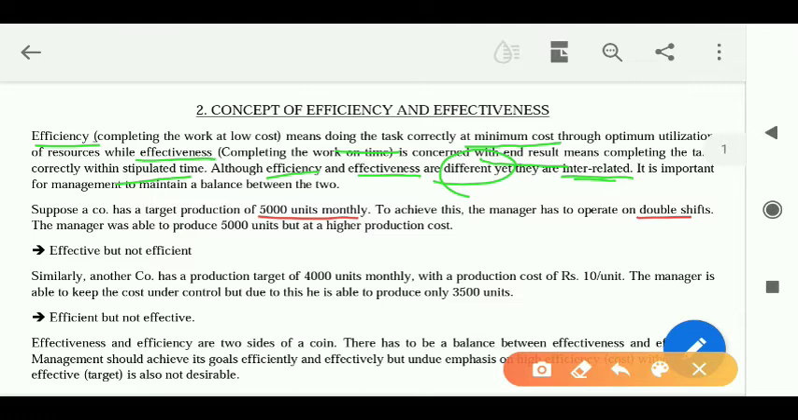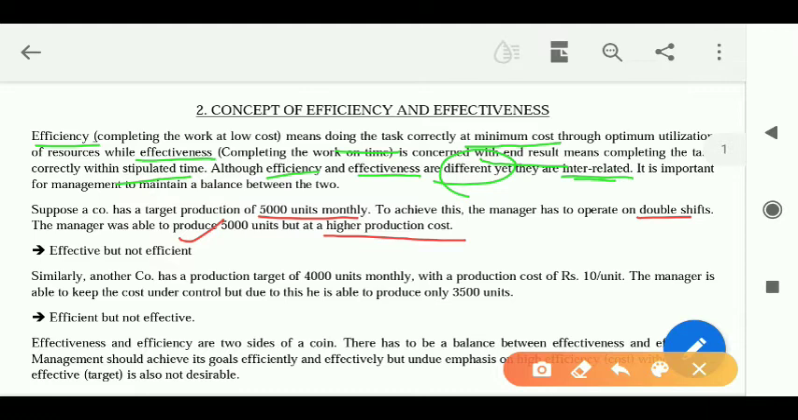Because of the double shift he is able to produce 5,000 units, but the problem arises that he is exceeding the cost. There was a cost limit. Suppose he had to do it in 50,000 rupees. He could not exceed 50,000 rupees. But because he is operating on double shifts, he is exceeding that cost target. But he is achieving his target: 5,000 units he is producing.